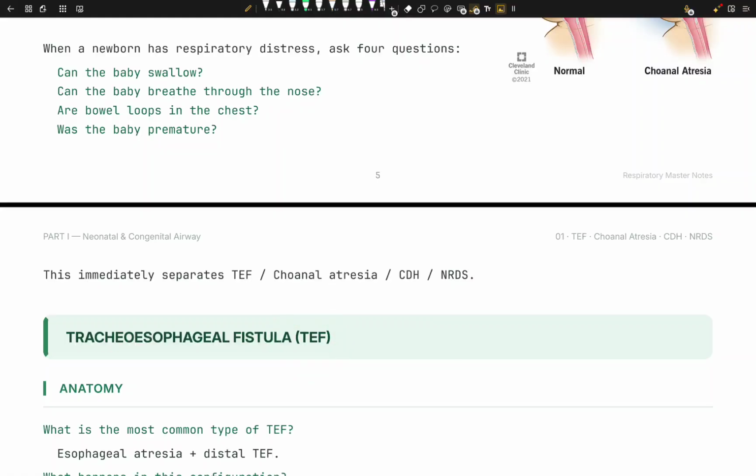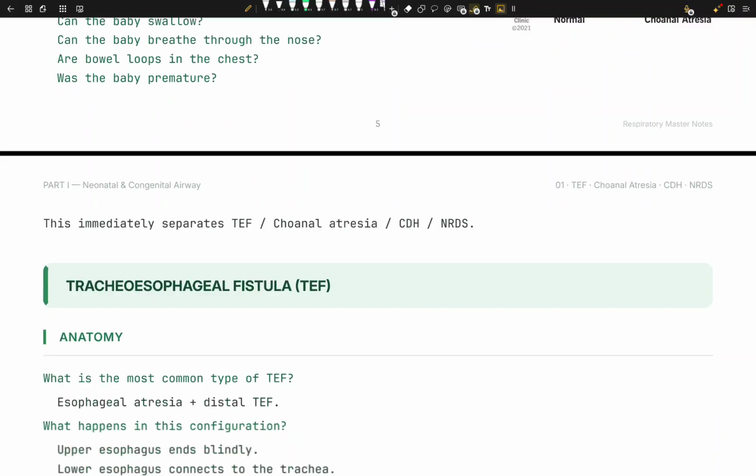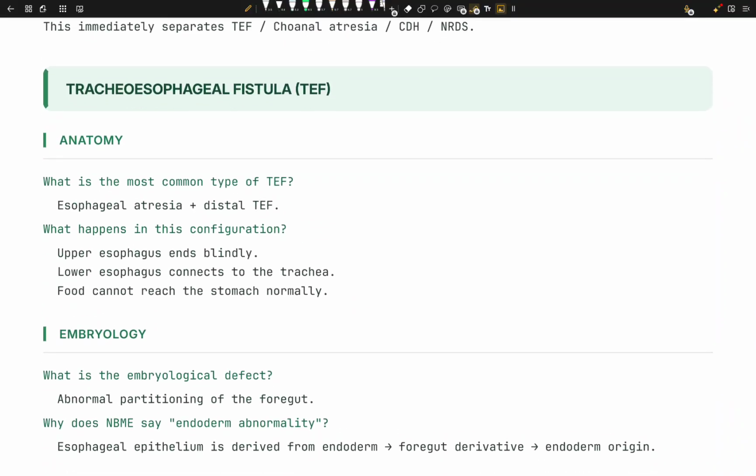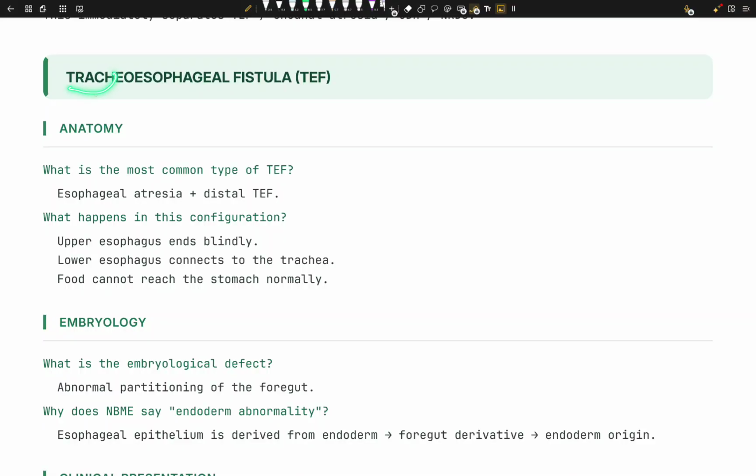When I ask the question, can the baby swallow, the baby's not going to answer, but he's not going to swallow. So what's going to happen in TEF? Not transesophageal, tracheoesophageal fistula. So TEF, I'm so sorry. It's tracheoesophageal fistula. Such a mistake for me to say transesophageal, because I was reading cardiology.